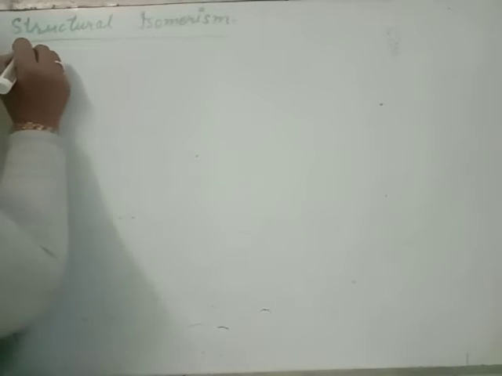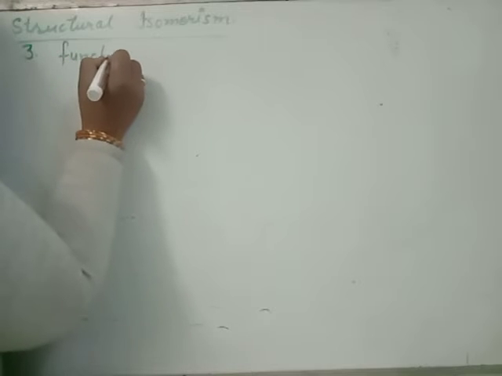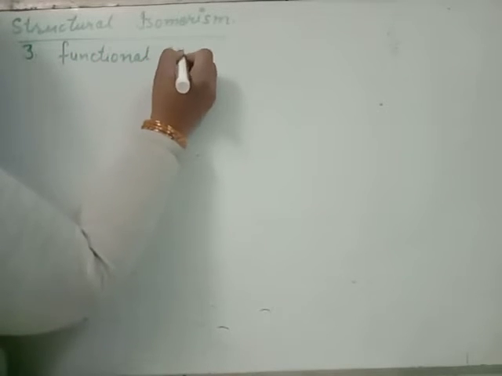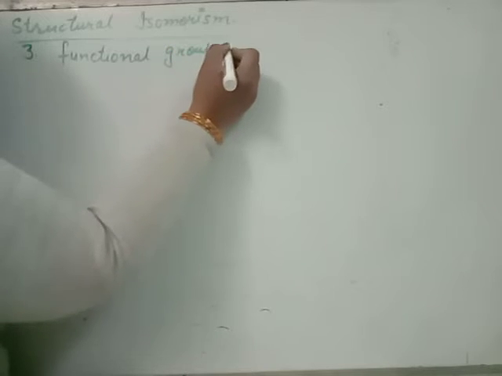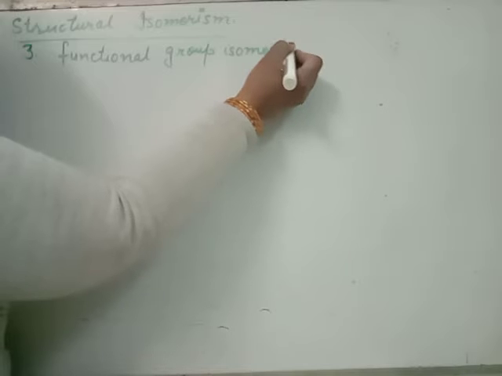So in case of structural isomerism, we have 6 subcategories. First one, chain isomerism. Second one, position isomerism. Third one, functional group isomerism.